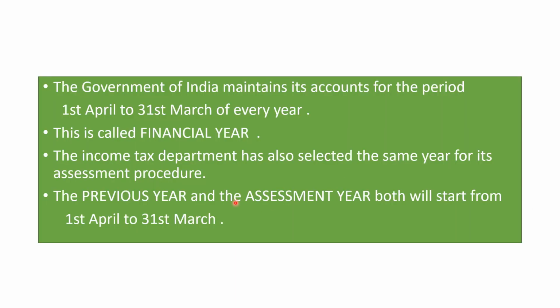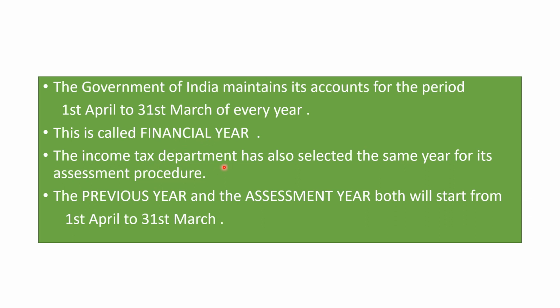The government of India always maintains its accounts from the period 1st of April to 31st of March every year. So they don't go by the calendar year. Their year doesn't begin from 1st of January. Instead, it begins from 1st of April and ends on 31st of March each year. This period is called the financial year, beginning from April ending in March.